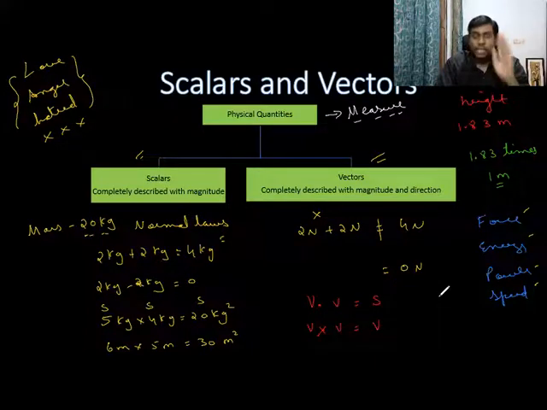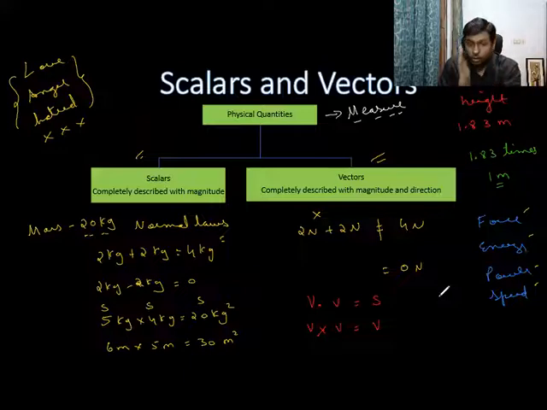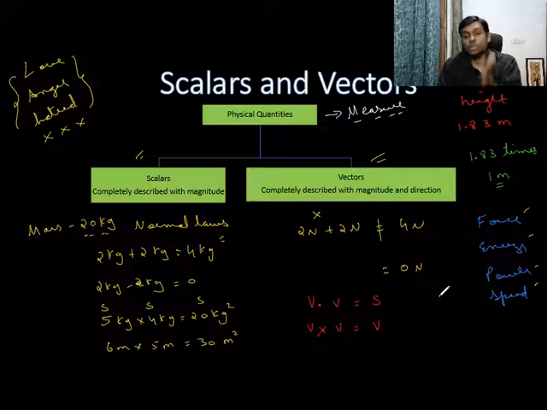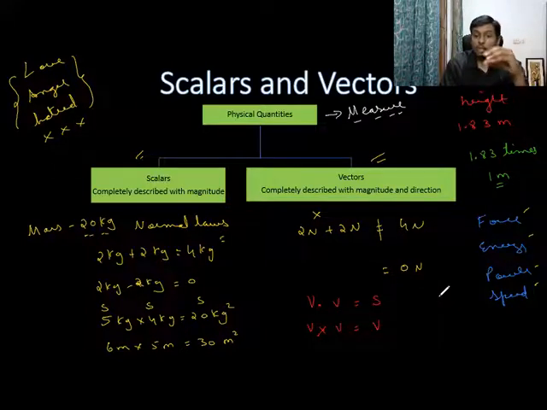Scalars, whenever you multiply, you will end up with a scalar. The answer is going to be a physical quantity, which is a scalar. With vectors, you can multiply them in such a way that you get an answer which is a physical quantity, which is a scalar. You can also get an answer which is a physical quantity, which is a vector. So you can multiply to get a scalar, or you can multiply to get a vector.